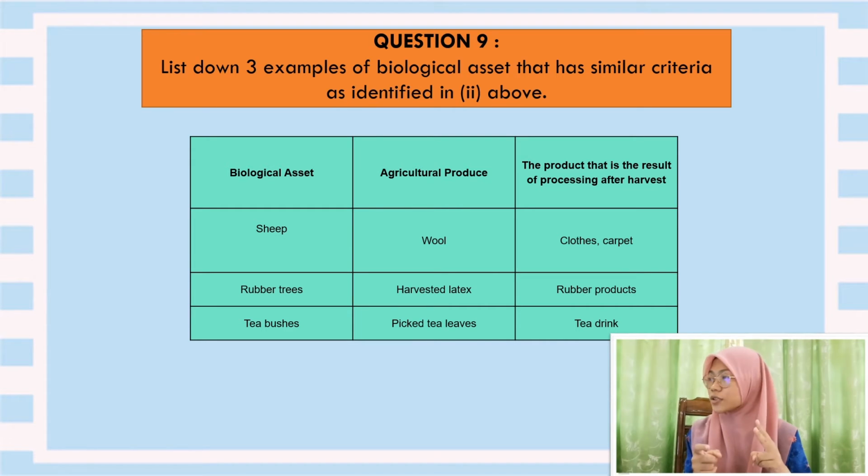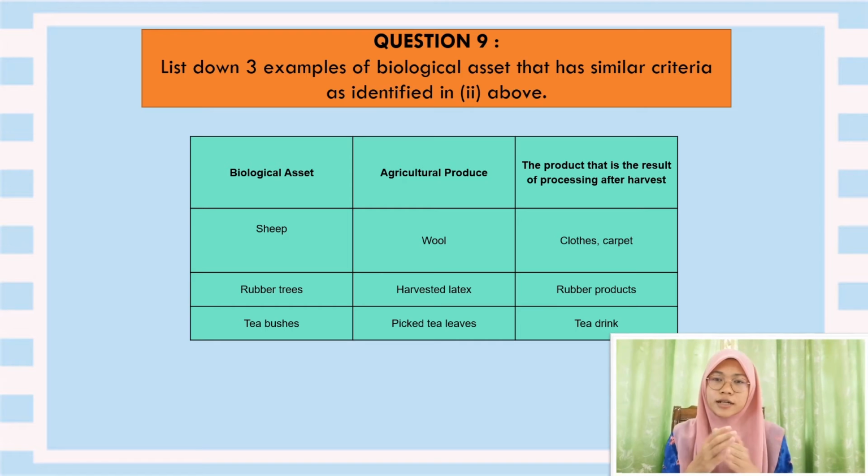The last one is the tea bushes. The agriculture produce is the picked tea leaf, which means the leaf that you have picked from the bushes that you are ready to sell. And the product that results from harvesting is the tea itself, I mean the tea drink. So the tea drink is considered the product after harvesting. I hope you guys can understand and can differentiate between the biological asset, agriculture produce, and the product after harvesting.